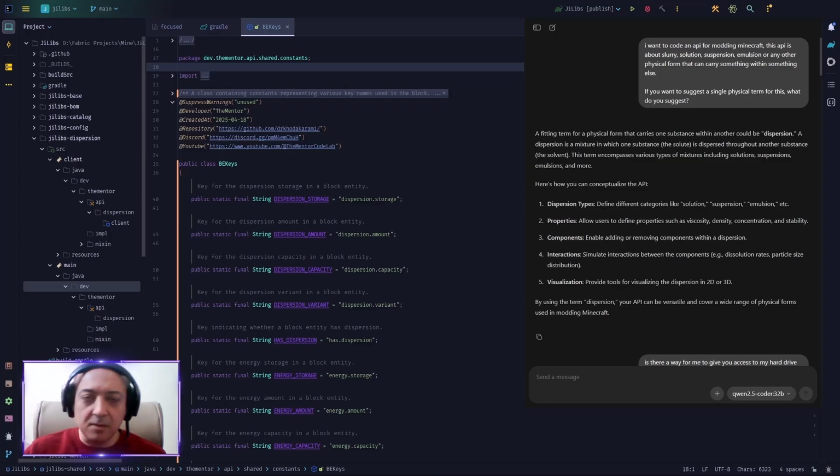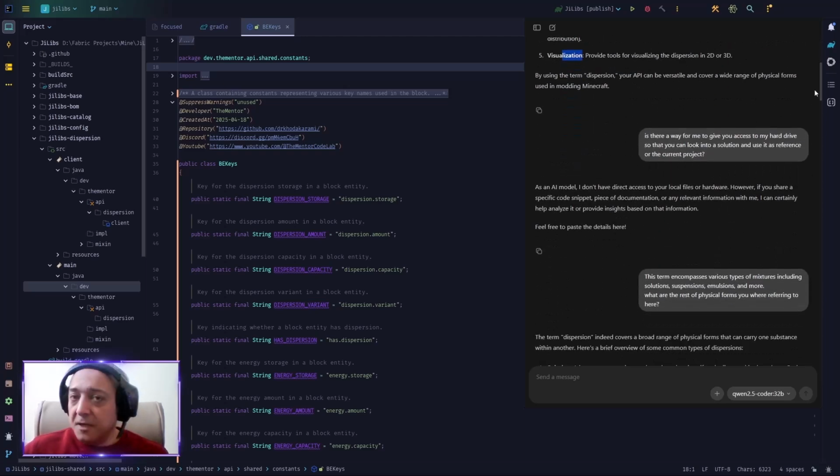Then I asked about that "more" word there, and it's colloid. So it defines different types, and then it says, if you want to implement this, I suggest that you should have a dispersion type, a property system, a component system, a way to interact between different storages, and finally a way to visualize things in the world.